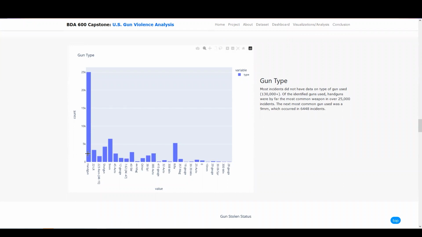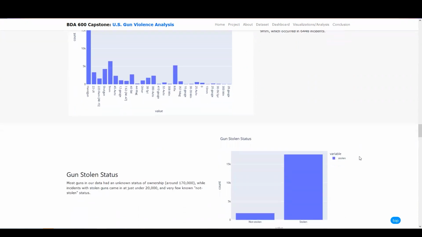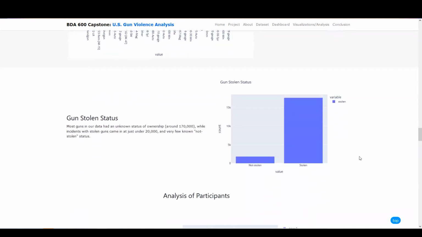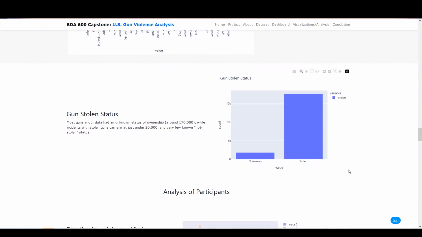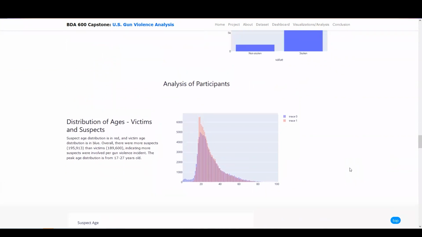When looking at gun type, the most commonly used type of gun was a handgun, followed by a 9mm, a rifle, and a shotgun. When examining whether the gun was stolen or not, far more guns used in these incidents were stolen as opposed to not stolen. When looking at participant age, peak ages in the distribution, whether they were victims or suspects, occurred between 17 to 27 years old.